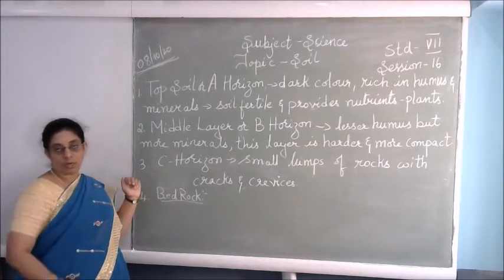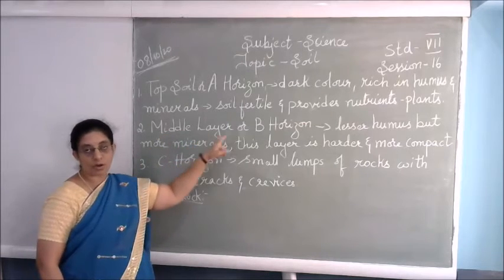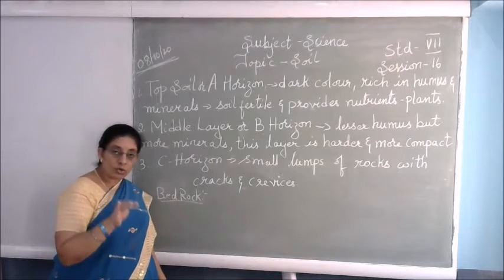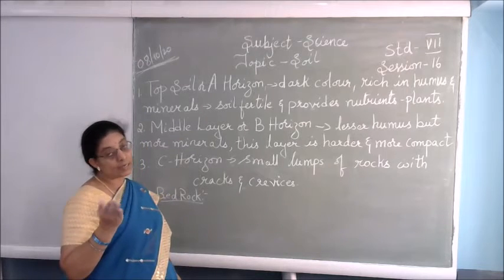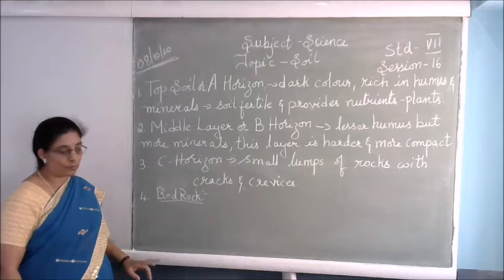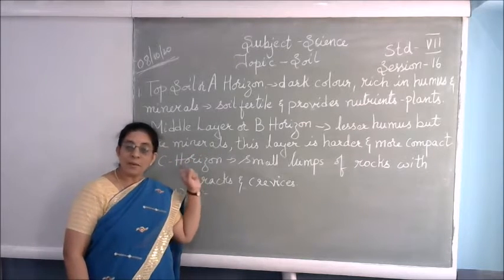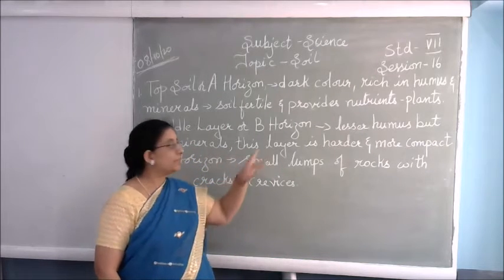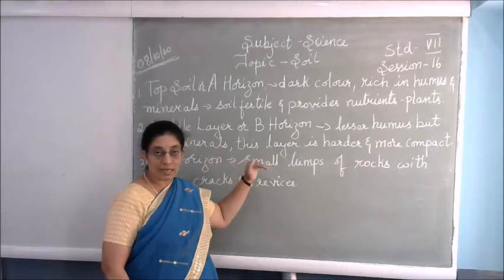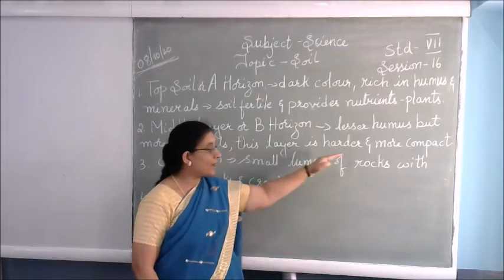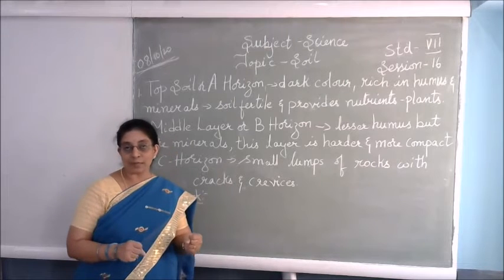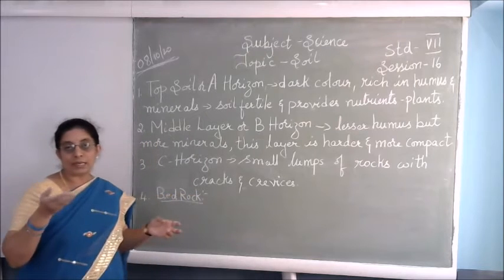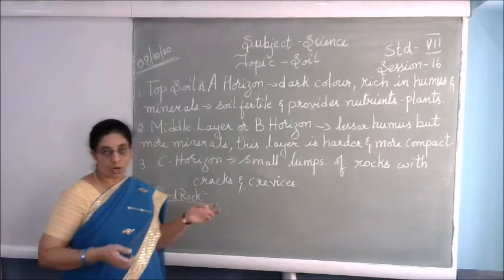And the next layer below that is called the middle layer, or the B horizon. In this layer, the humus is less, but the minerals are more. It has less content of humus, but more content of minerals. This layer is a little harder, much harder than the top layer, and it is more compact. Compact means the soil particles are very close to each other. It is not the loose soil which is there on the top layer.